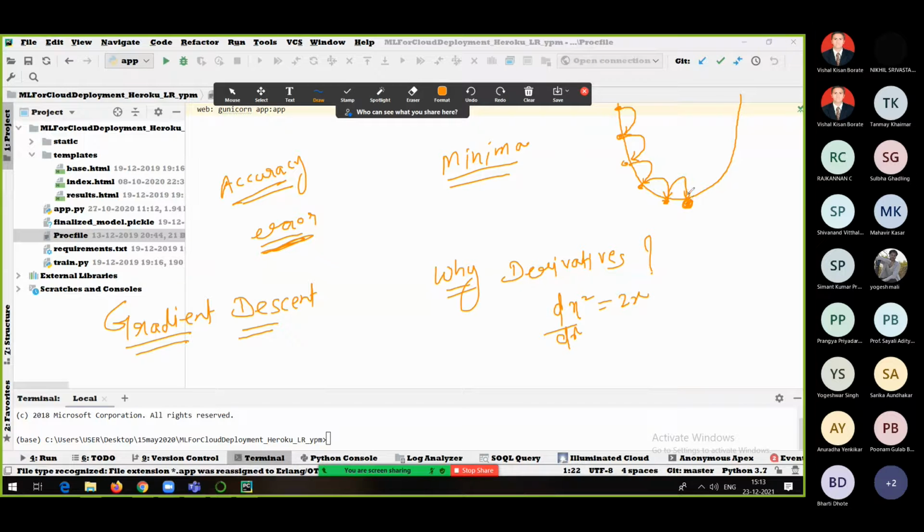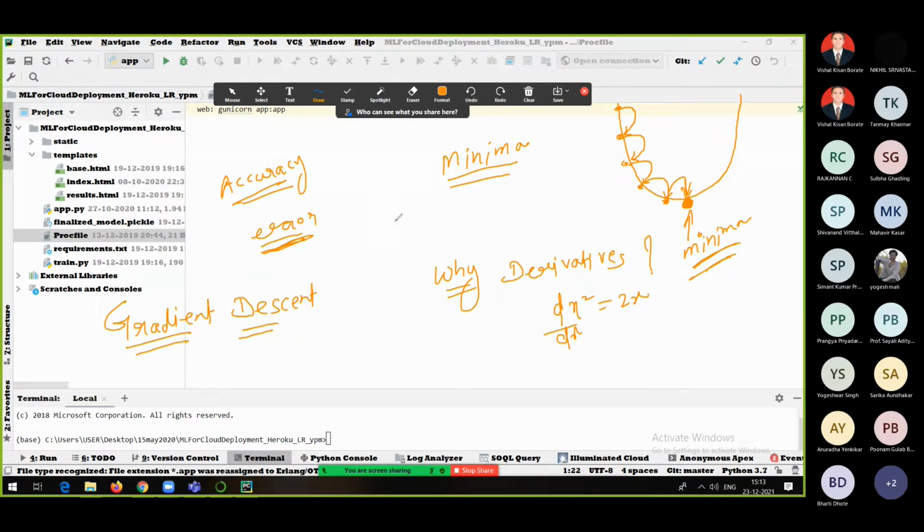After this point, I take the derivative again and again, but this value is not changing. So this is going to be the minima. That is the reason why we go with the derivative. Derivatives are actually found to get the minimum of the residual or minima of the error. That is usage one.